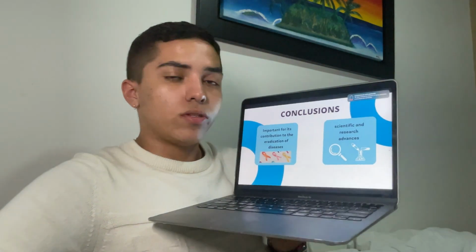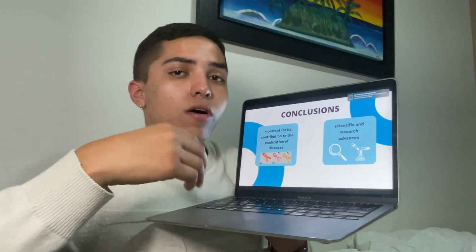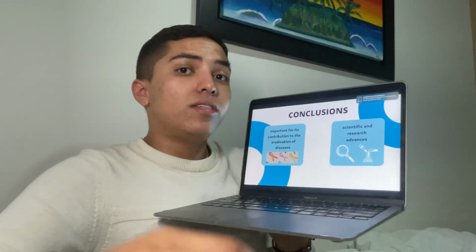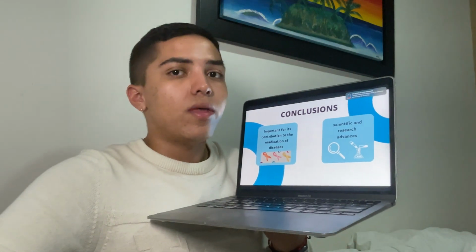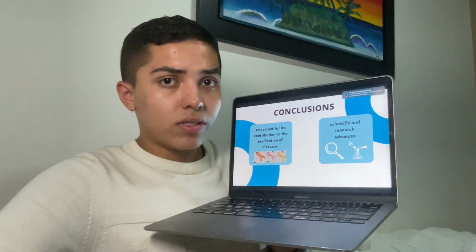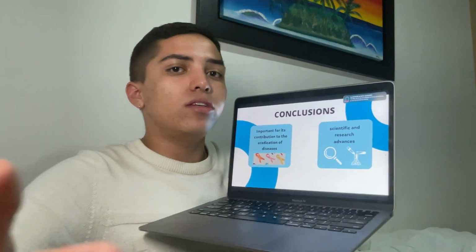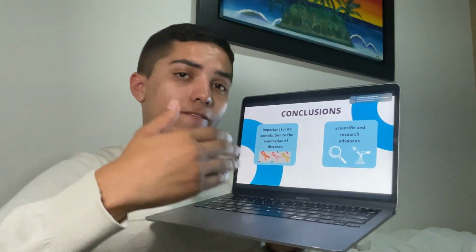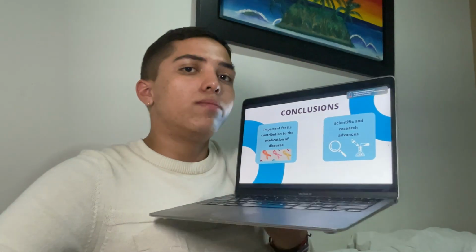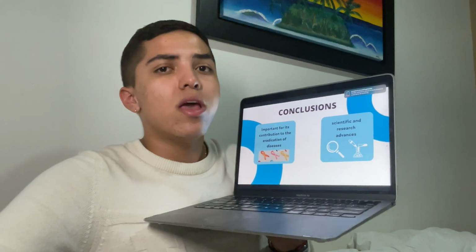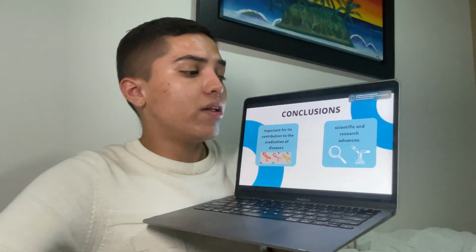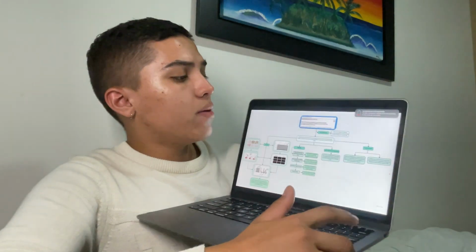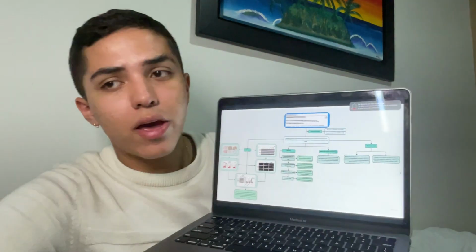Now, the conclusions. Personal conclusions: molecular biology plays a very important role in the eradication of chronic disease. That's why it is important to research and advance in the modification of factors. And finally, it allows us to move towards the future, and this research advance helps all people to have a better quality of life. Finally, this is my conceptual map.